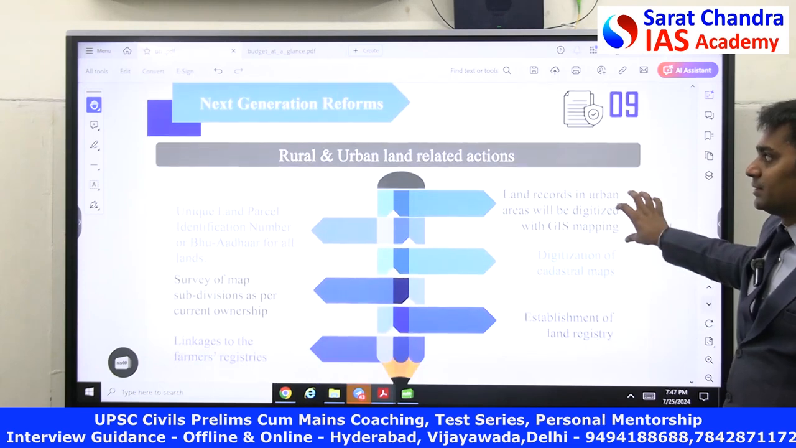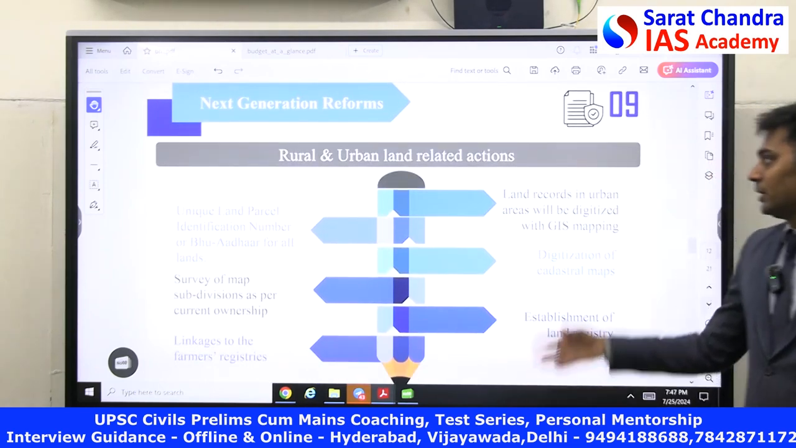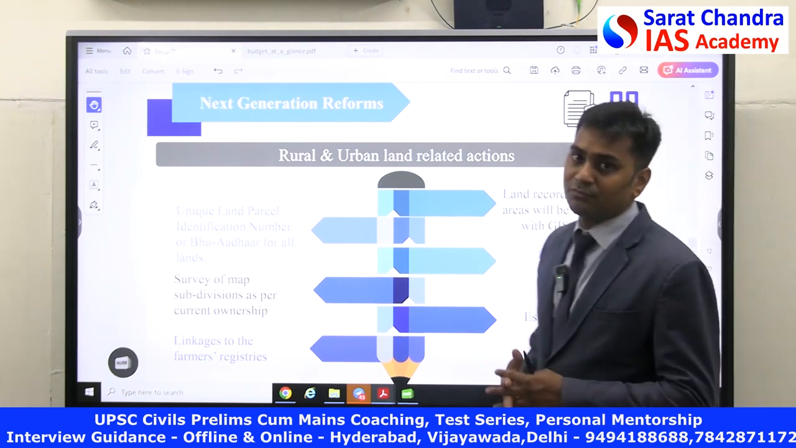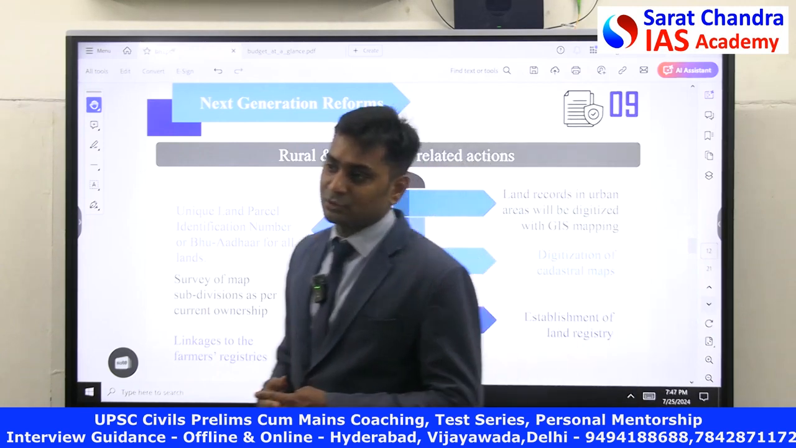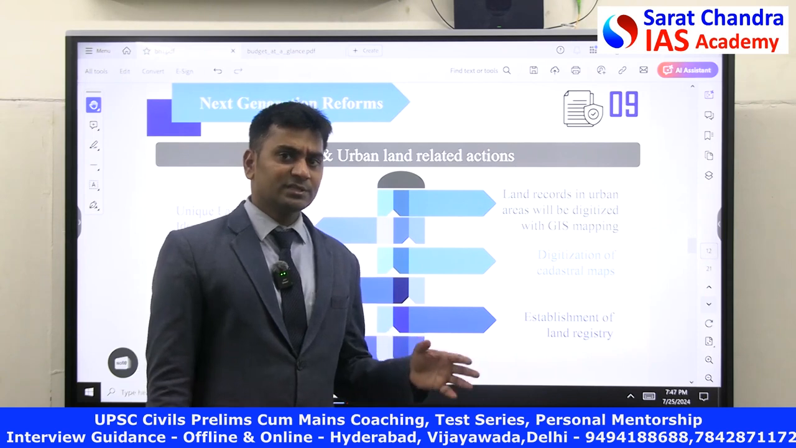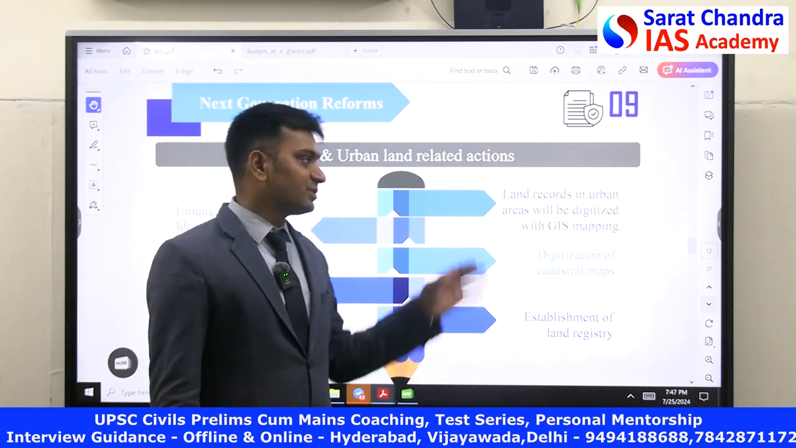So next one is they are focusing on next generational reforms. Government of India has focused on next generation reforms, particularly they wanted to bridge the gap of rural and urban area, just like the so-called urbanization. They wanted to provide the same facilities that are present in urban areas in the rural areas, and they wanted to digitalize the land records in these areas.